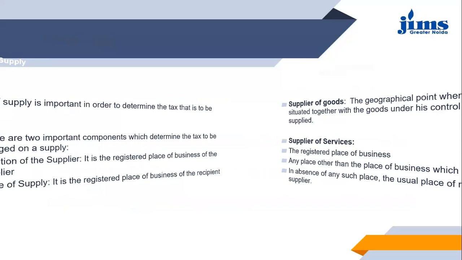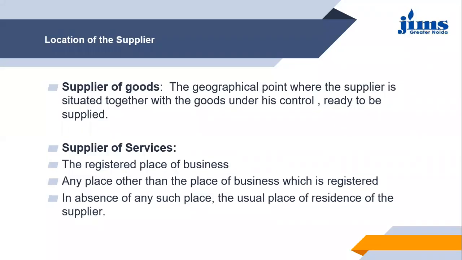Now, coming to the location of the supplier. First, we'll talk about the location of the supplier of goods. It is the geographical point where the supplier is situated together with the goods under his control, ready to be supplied. Or in general terms, we can say the registered place of business of the supplier will be the location of the supplier, if anything else has not been provided.